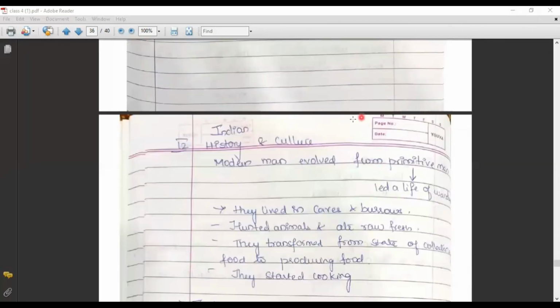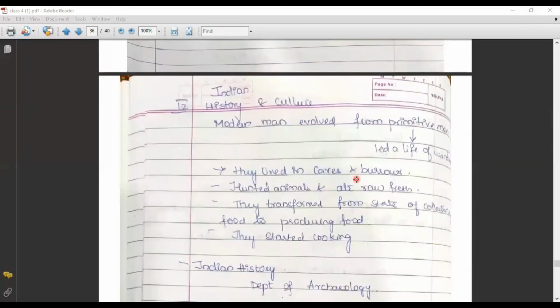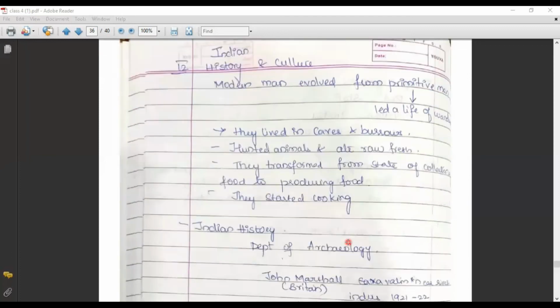Now coming to the last unit of our fourth class, Indian history and culture. Modern man evolved from primitive man. Who are the primitive men? Primitive men are those who led a life of wanderers. Wanderers means they used to move from one place to another place. They used to live in caves and burrows. They used to eat raw, and had not cooked or boiled it. Slowly they transitioned from collecting food to producing food, and they started cooking food also.